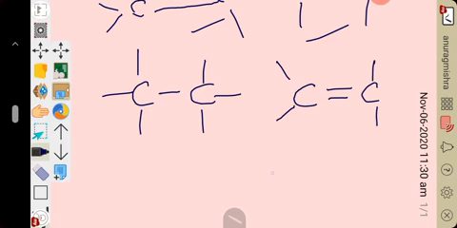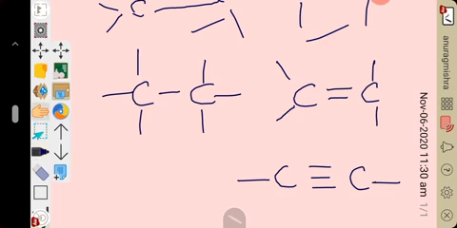When it shares three pairs of electrons, it forms a triple bond between the carbon atoms. So carbon atoms can form double and triple bonds between themselves.